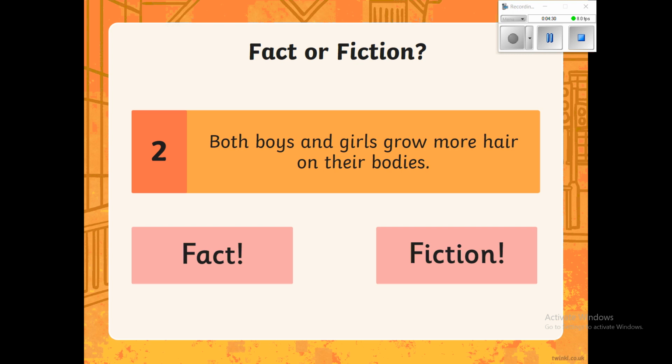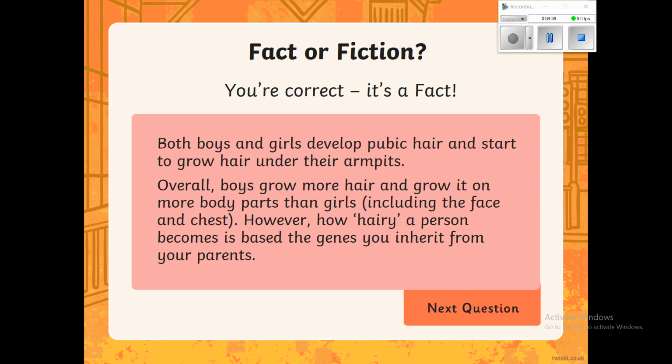Looking at our second question: both boys and girls grow more hair on their body when they go through puberty. Is that a fact or is that fiction? Is it true or false? So pause the video. Let's have a look at our answer. Of course it is a fact. Boys and girls both develop hair around the pubic area, around the genitals, and under the armpits. Boys can also grow it on their face, and they tend to grow more than girls do.